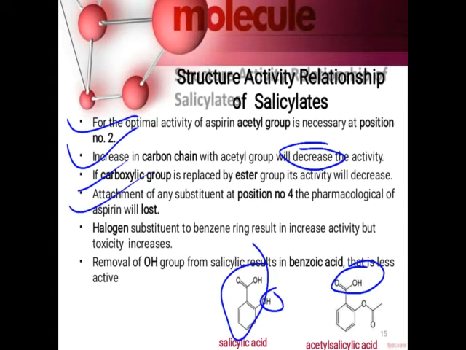Then any attachment at the fourth position, the para position, its activity will be lost. Then halogen substitution will give better activity, but along with the activity, it will also increase the toxicity. And finally, if we remove the hydroxy group, it results in only benzoic acid. This benzoic acid has activity, but it is less active as compared to the other salicylic acid derivatives.